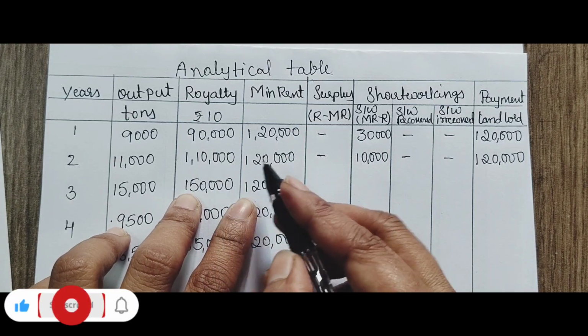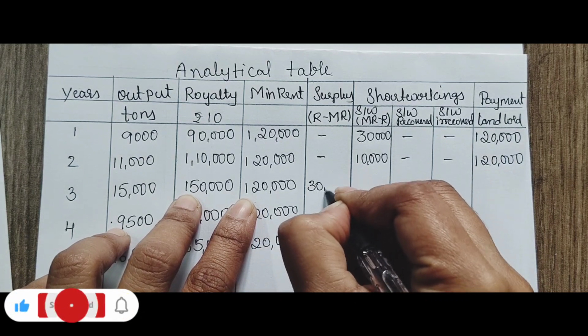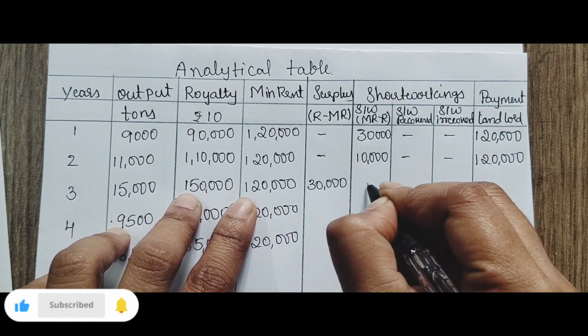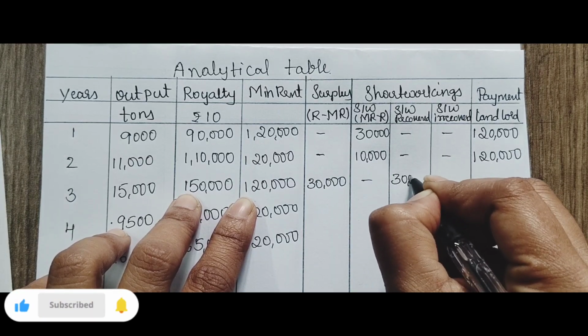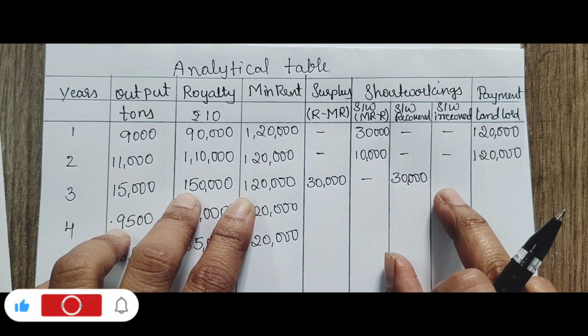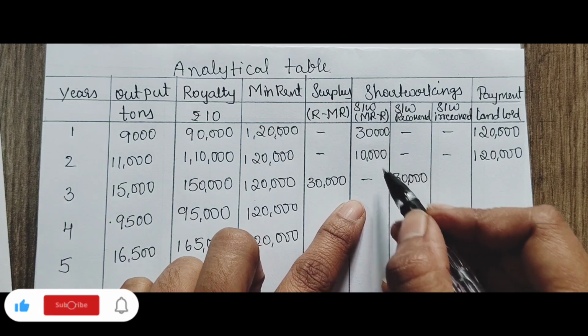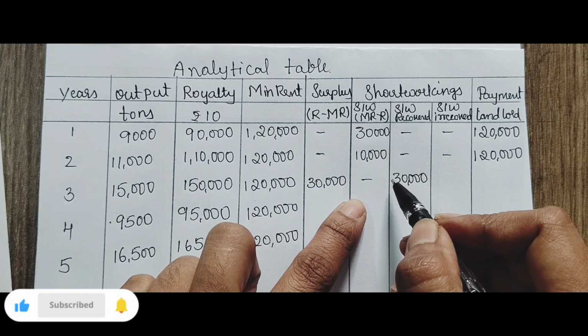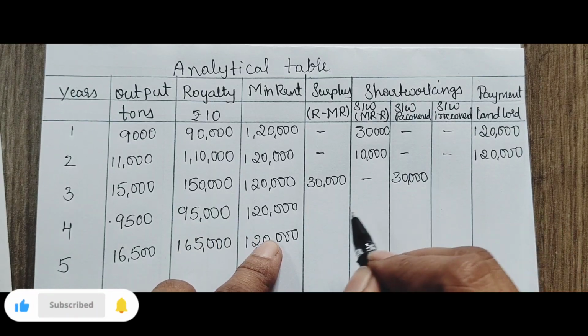Your royalty is more than the minimum rent, so you have a surplus. 30,000 is the surplus, so you can recover 30,000. In the question it is specified that only 3 years are allowed. For the 3 years you can recover the short working. In the fourth year, even if you have excess, you won't be able to recover it.